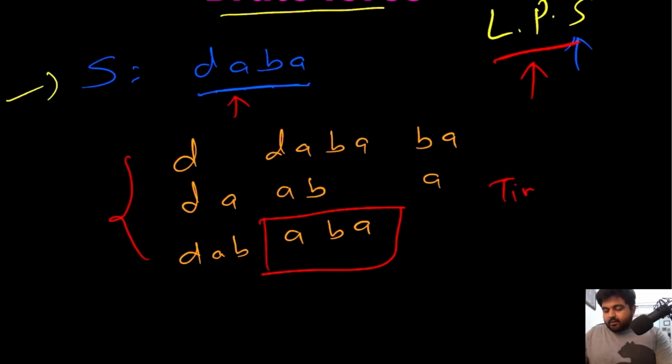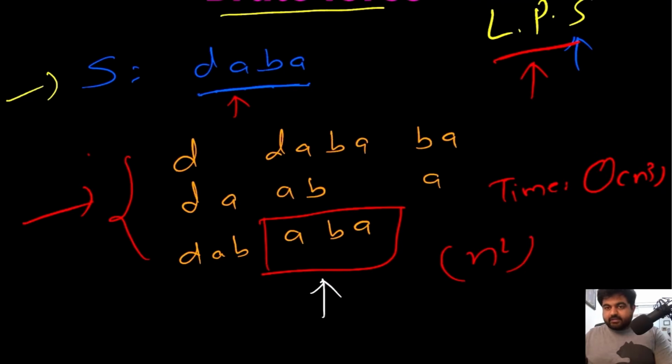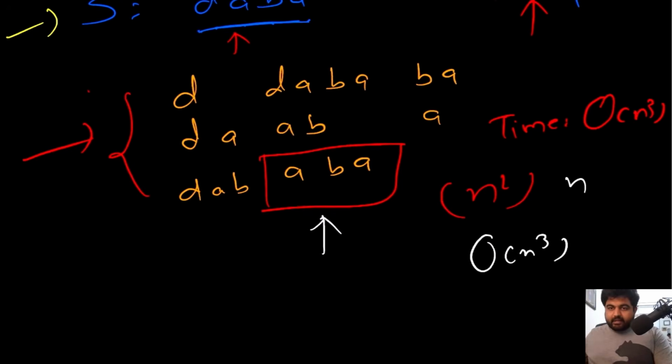If we look at the time complexity, in this case the time complexity is going to be big O of n cube. Why n cube? Because it takes n square time just to create these substrings, and after doing that we will also have to identify whether those given strings are actually palindromic substrings or not, and which is the longest amongst all of them. So that also takes n time. That's why overall we can write it as big O of n cube time complexity. So let's see what would be a better approach to solve this problem.